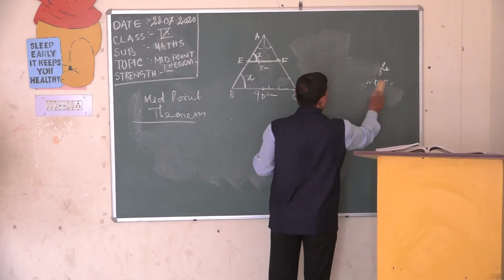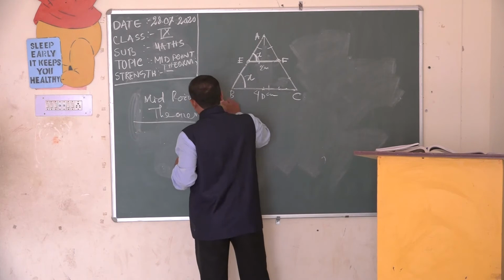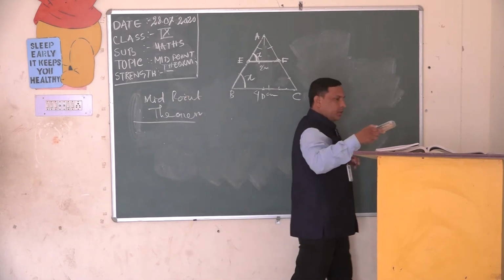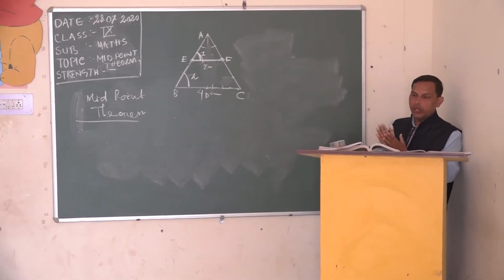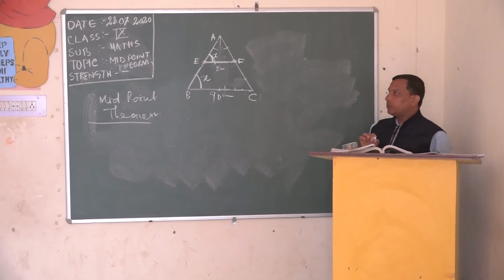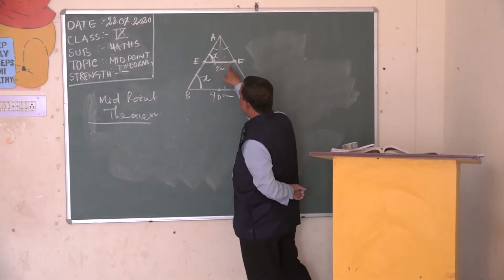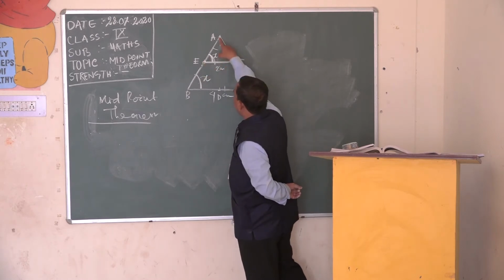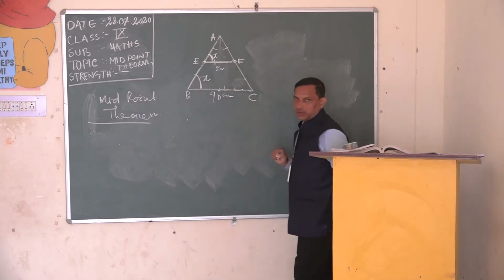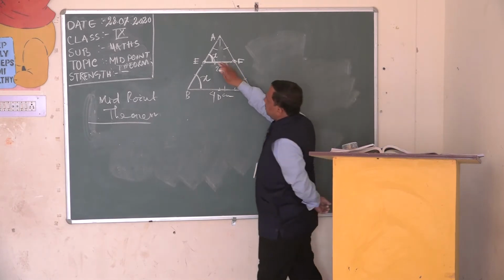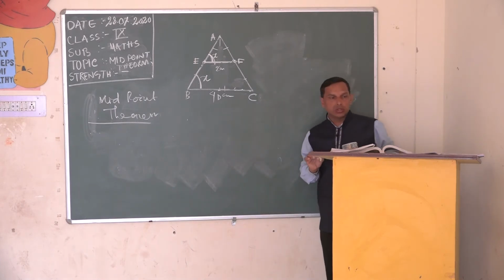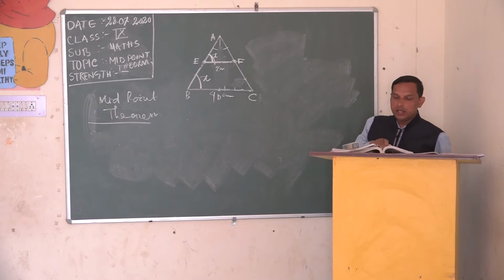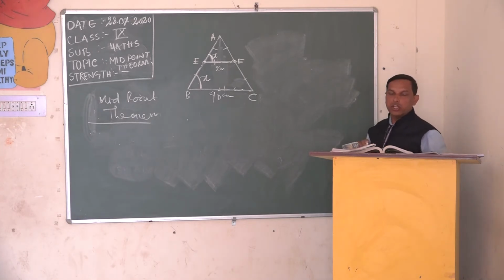So now students, we will go for writing about the midpoint theorem. You all open your copy and write it down. What is the midpoint theorem? The line joining the midpoints of two sides of any triangle is parallel to the third side. The line segment joining the midpoints of two sides of a triangle is parallel to the third side.